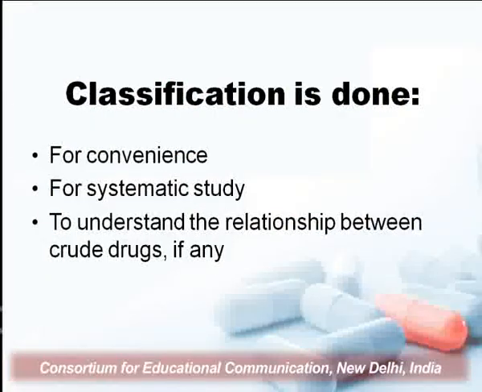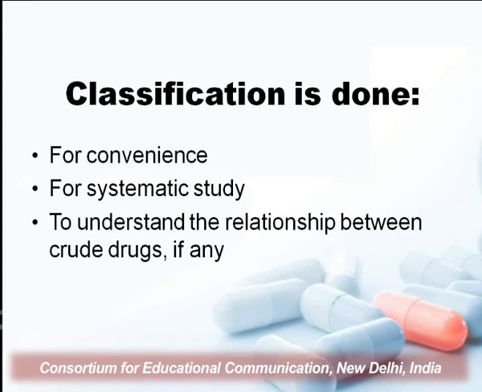Classification is also done for systematic study. Suppose you want to study a particular crude drug and get knowledge about it from the literature. If all the drugs are arranged randomly in a textbook, it becomes very difficult to locate that particular drug. So classification makes it easier to locate a particular drug, and also eases the systematic study of that drug.